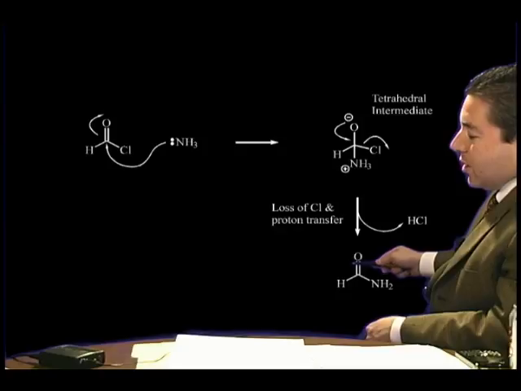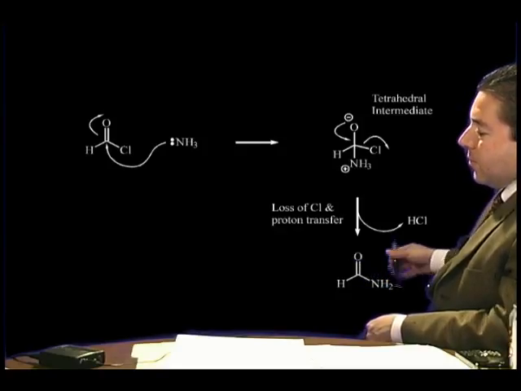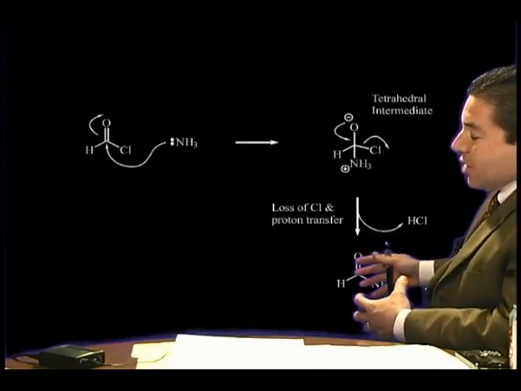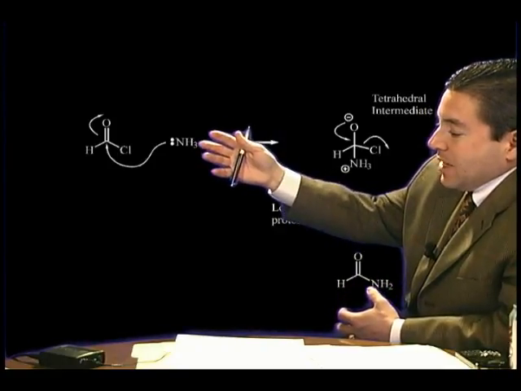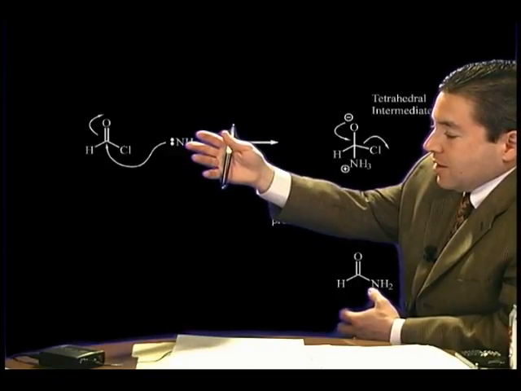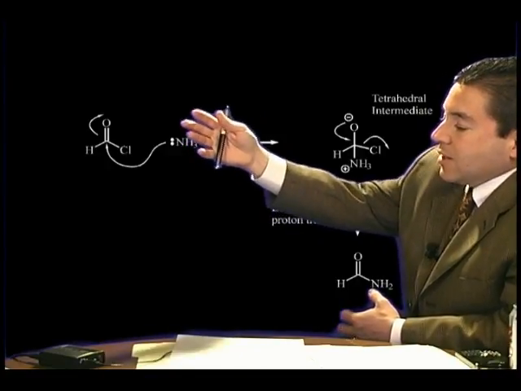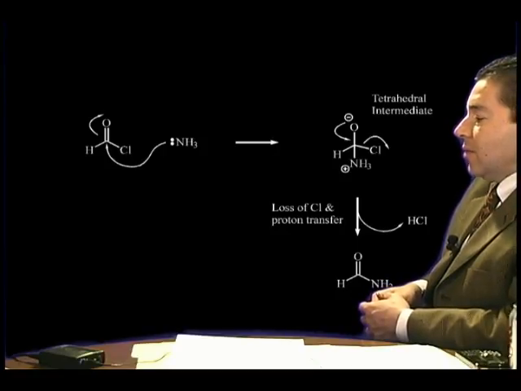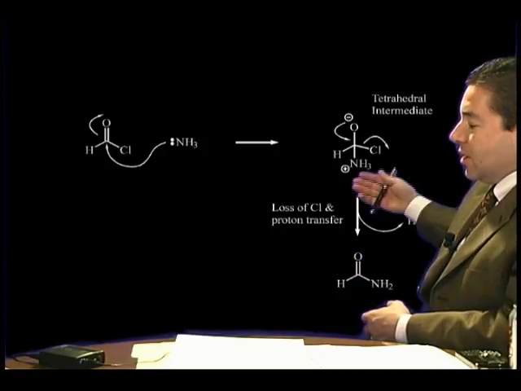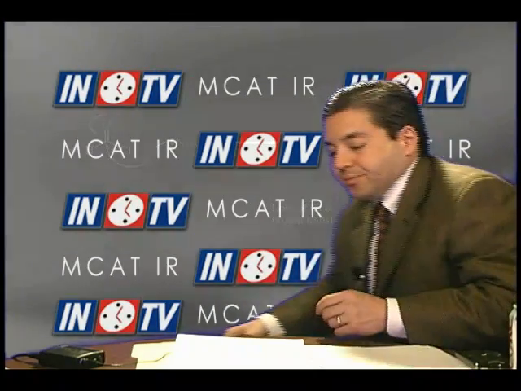Here's the amide with the oxygen, the carbon, and the nitrogen. Again, the central idea is you cannot form an amide from the reaction of an amine and a carboxylic acid. Instead, you need an amine plus a high energy acyl derivative, such as we see here. And that, through this sequence of steps, forms the amide.